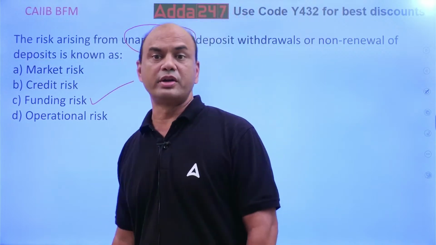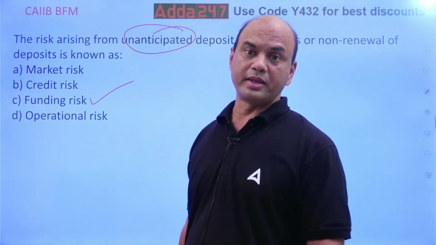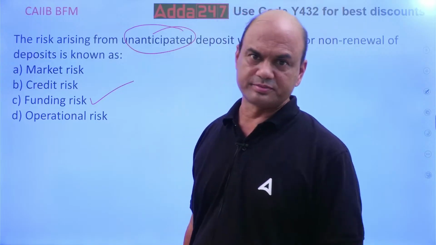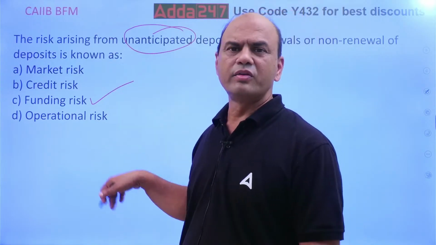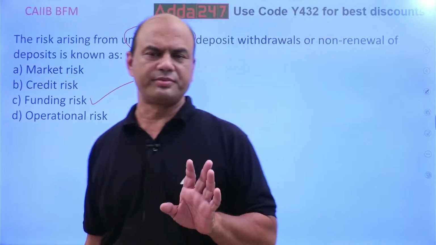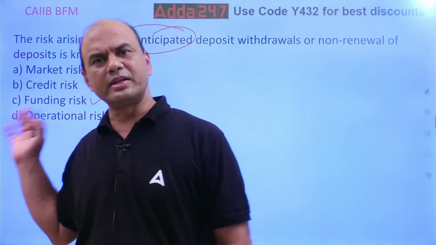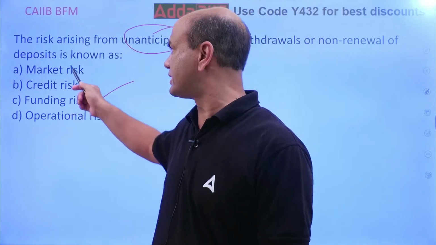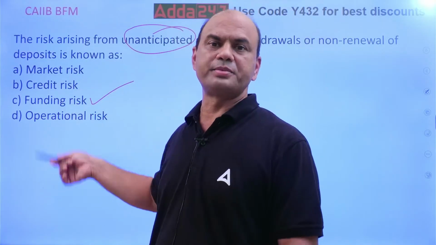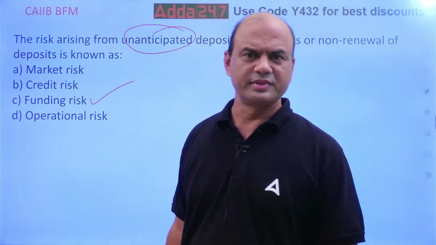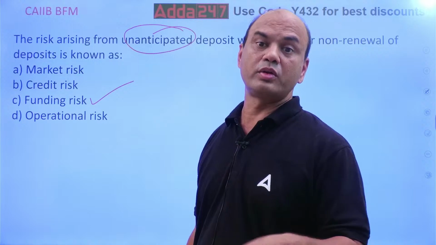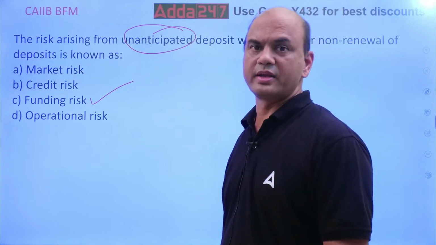Actually, withdrawals happening can be called an embedded risk also. But here we have to choose between the options given. There can be other names also, but here we have to choose from the options given. So the options given are these four: market, credit, ops and funding. So funding. Funding risk means what? You don't get appropriate money whenever you require it. That is funding risk.